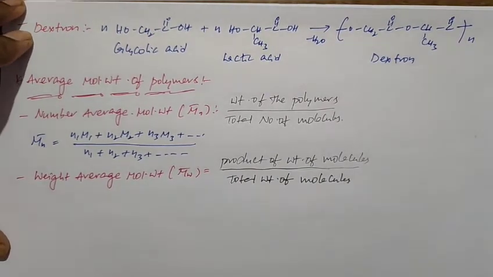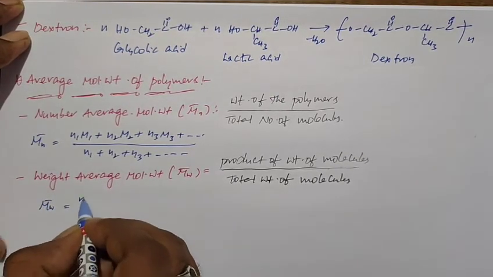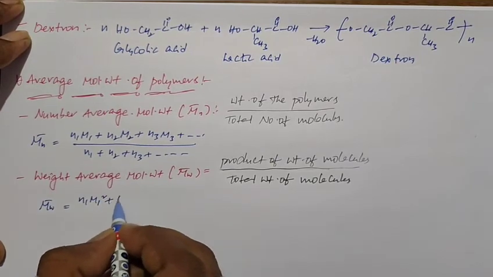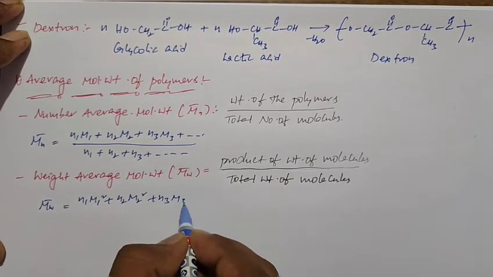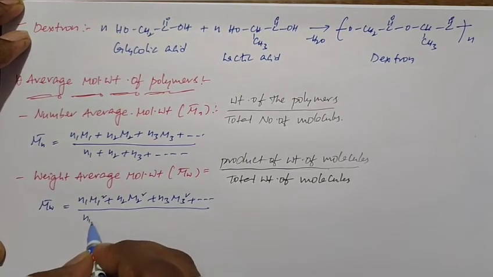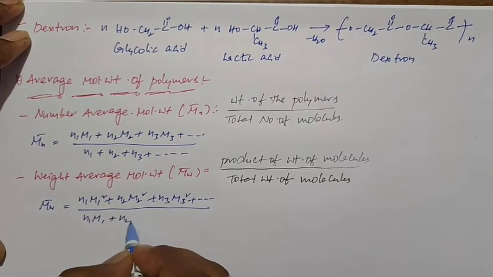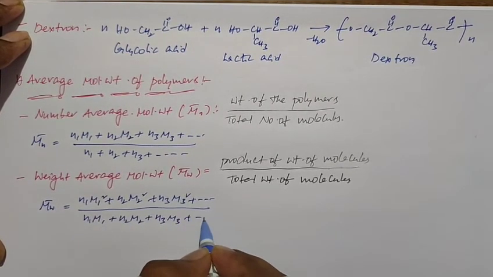If you take the formula for weight average molecular weight, Mw bar is equal to N1 M1 square plus N2 M2 square plus N3 M3 square plus and so on, divided by N1 M1 plus N2 M2 plus N3 M3 plus and so on.